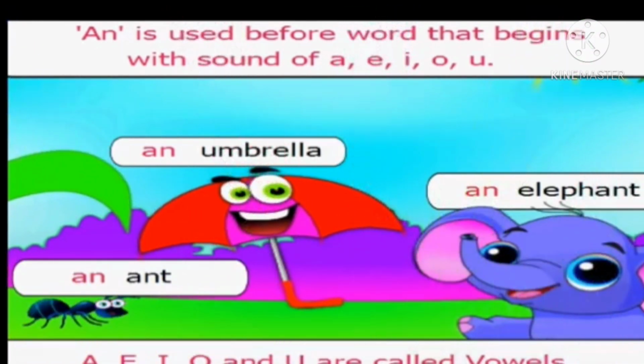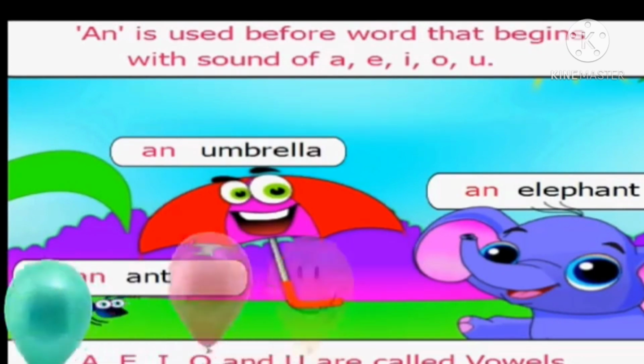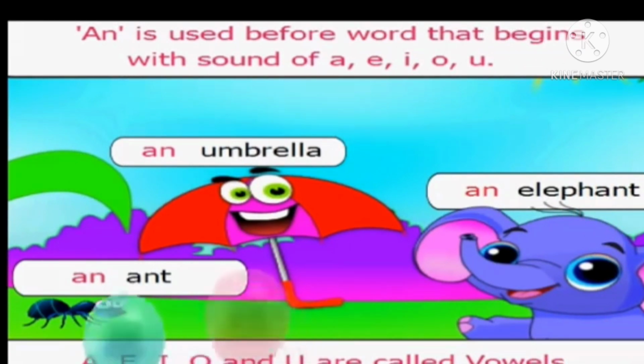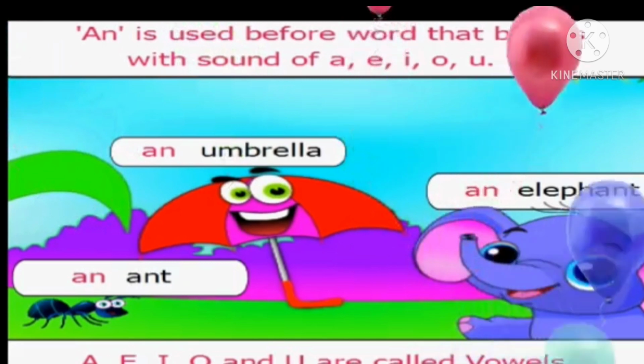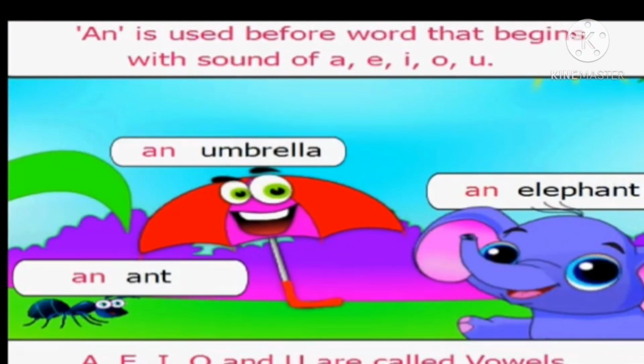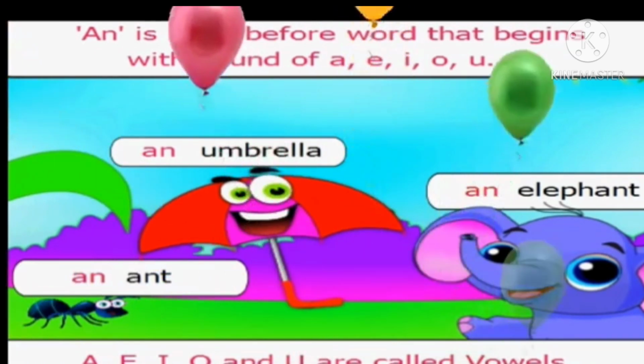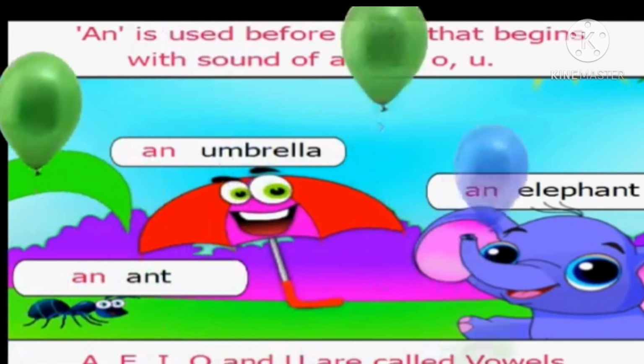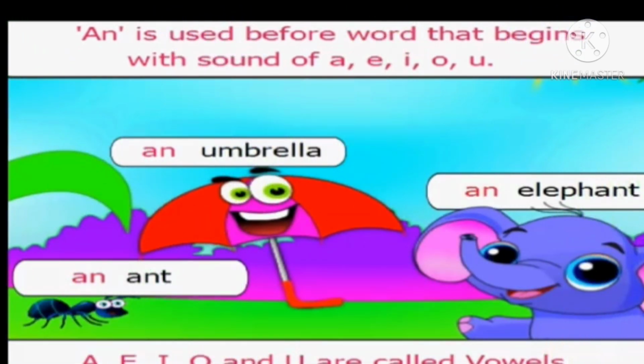An elephant. Elephant starts with a vowel sound e, so we say an elephant for one elephant. An ant means one ant. A is a vowel and ant starts with a vowel sound, so we use an ant.